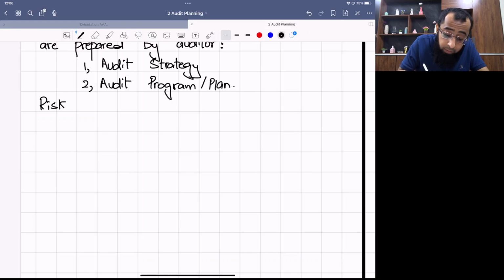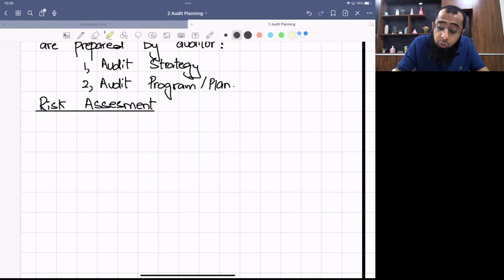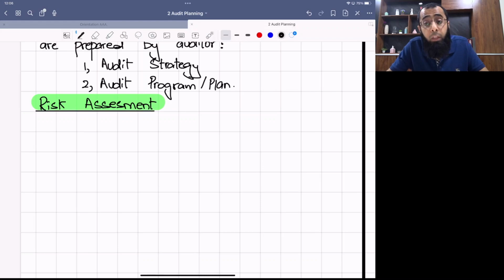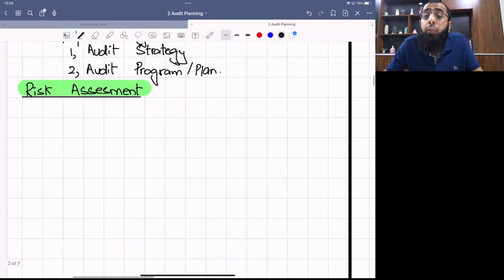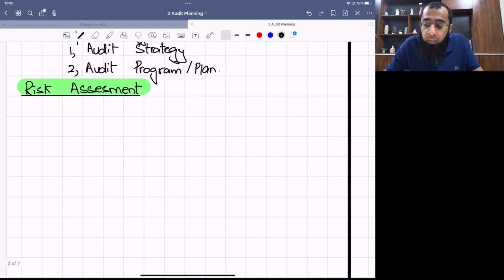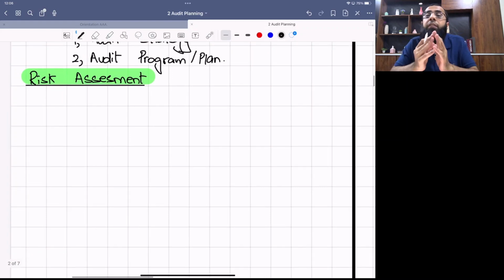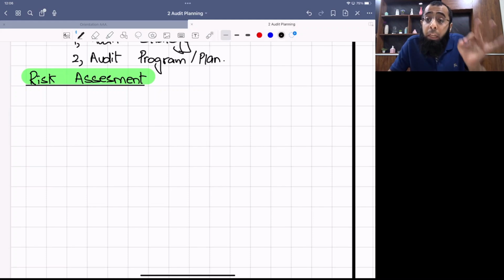Okay. Now, one of the important things done in audit planning is risk assessment. Okay, and this is a very important requirement of our exam also. Risk assessment is performed by the auditor. See, the auditor has to make sure that he performs proper risk assessment of the client's business. What you need to understand is that audit activity gives reasonable assurance, as I told earlier also. The auditor is not giving absolute assurance. If the auditor were giving absolute assurance, he would have checked everything irrespective of the risk. The auditor is giving reasonable assurance. External audit is reasonable assurance.